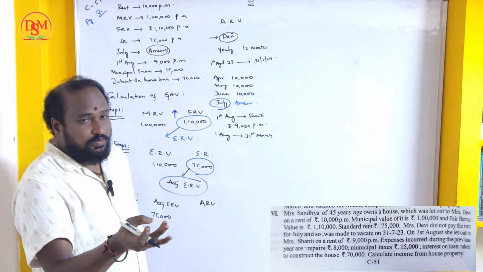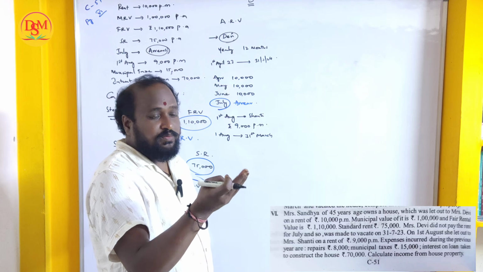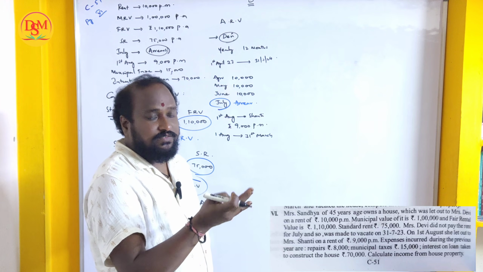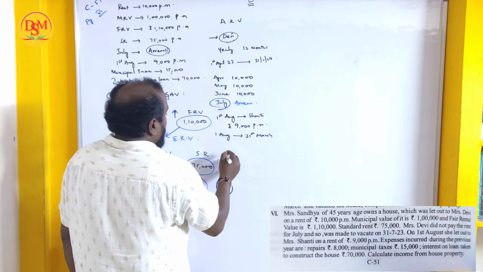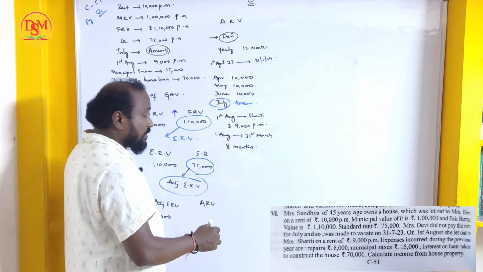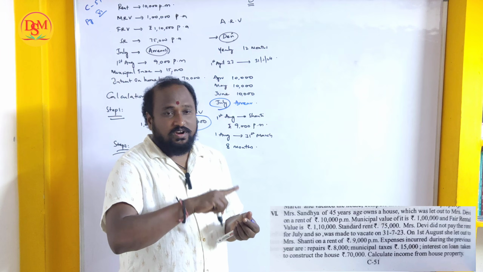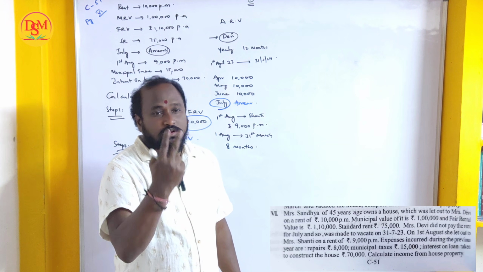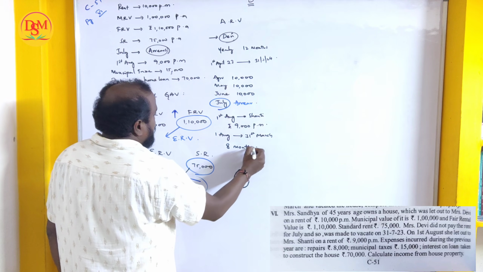August, September, October, November, December, January, February, March. How many months? 8 months. Am I right? Count again. August, September, October, November, December, January, February, March. 8 months. So 8 months she has paid the rent.